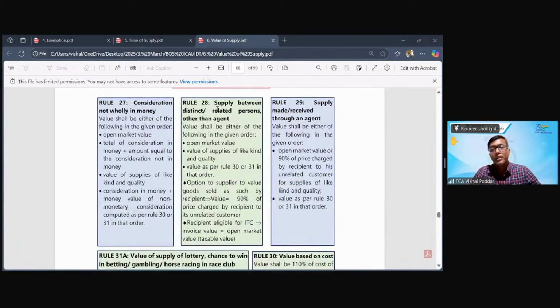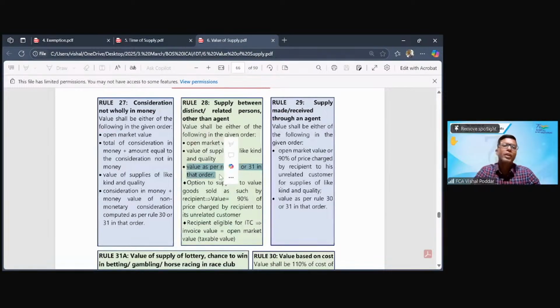Fine. Then the second specific scenario is where the supply is made to your distinct person or to related persons, but not agents, because for agents we have rule 29. Again, everything is the same. First is the price charged to others. Second is fair market value. And third is rule 30 or 31, where 30 is cost plus 10%, and 31 is the residual method.